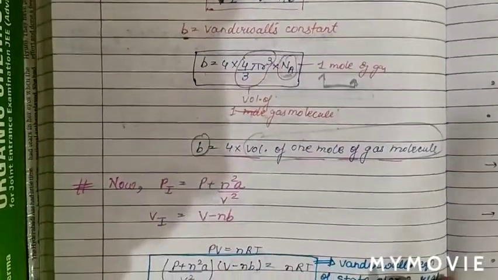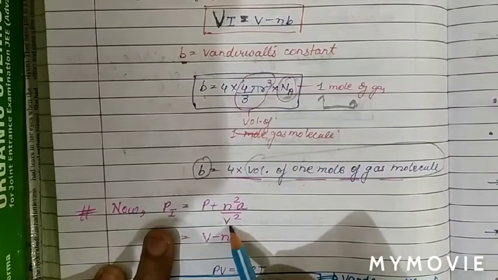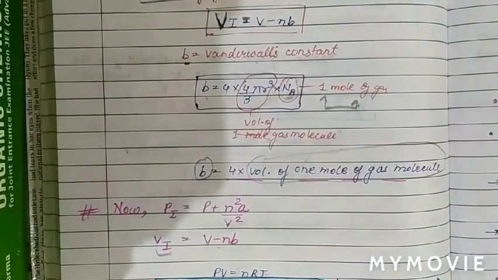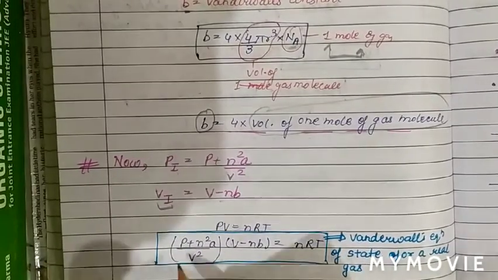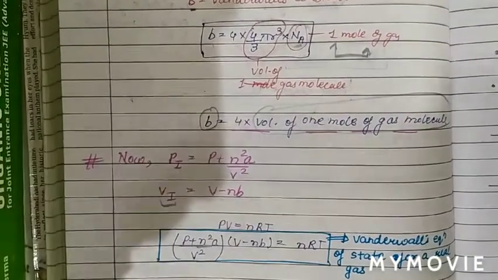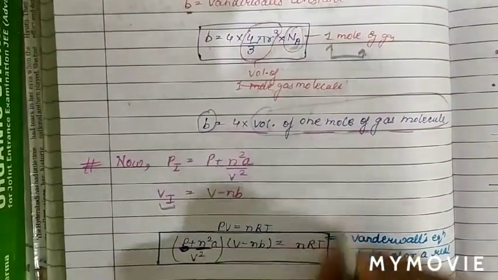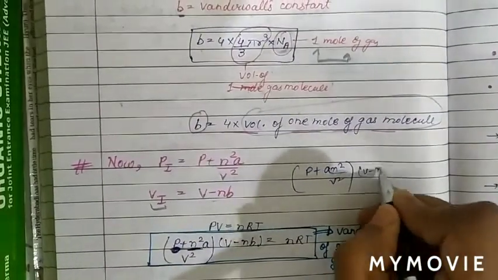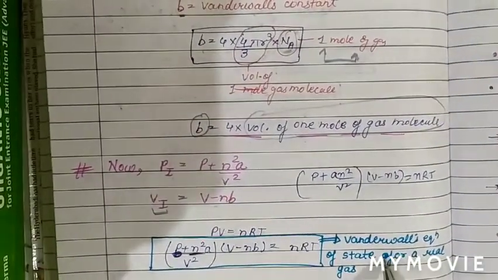So two correction terms we have studied: one is the pressure correction and one is the volume correction. Now the ideal gas pressure will be P plus an square by V square, and the ideal gas volume will be V minus nb. So now apply the ideal gas equation PV equal to nRT. The equation is P plus an square by V square, multiplied by V minus nb, equal to nRT. This equation is for n moles of gas, called the van der Waals equation.